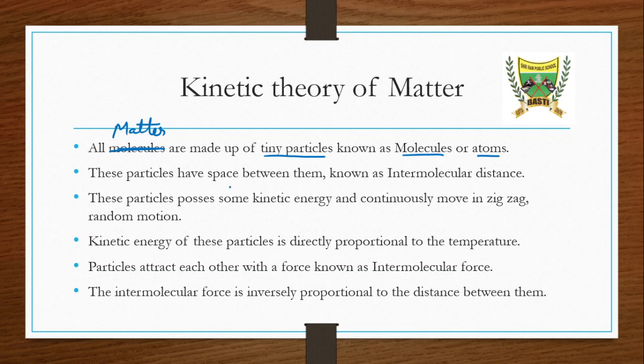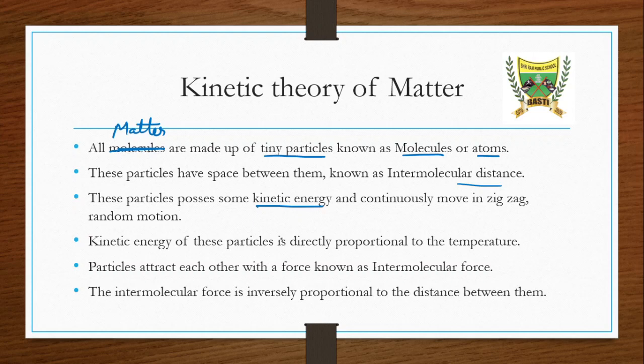Second point is that the particles have space. Earlier in the previous slide we discussed that two atoms of oxygen have some space, and that space is known as intermolecular distance or intermolecular space. But in general, if we zoom into the level of the molecule, we will find that these tiny particles possess some kinetic energy.